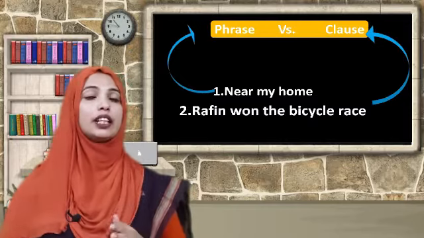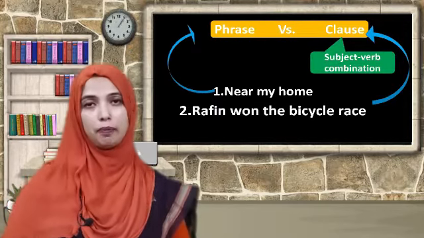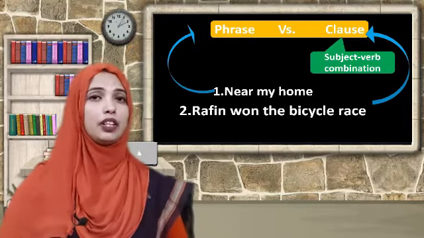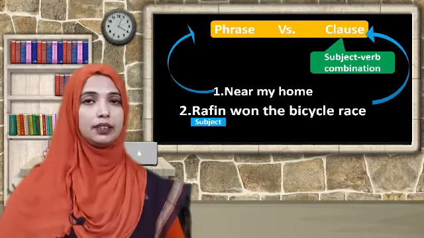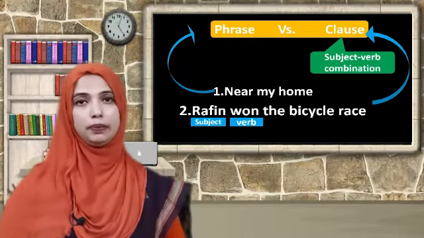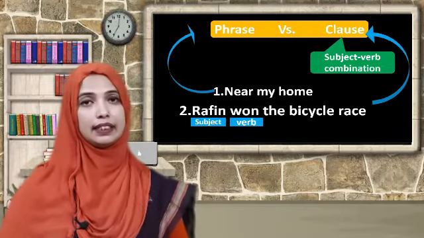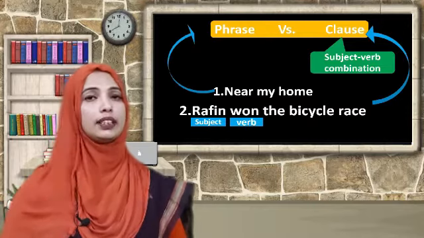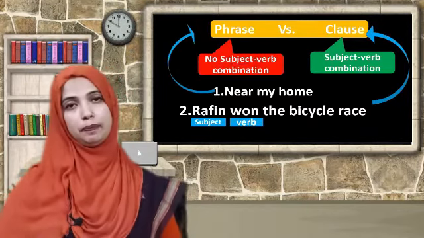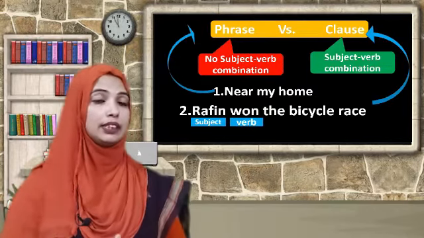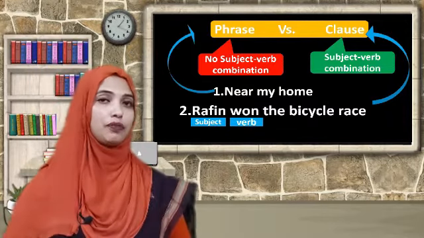Yes, dear students, the difference is a clause is a group of words with subject verb combination. In the example Rafin won the bicycle race, here Rafin is a subject, won is a verb, it's the past tense of win. So we can find the sentence as a clause. On the other hand, a phrase is a group of words without subject verb combination. So in the first example, near my home, we don't find any subject verb combination.